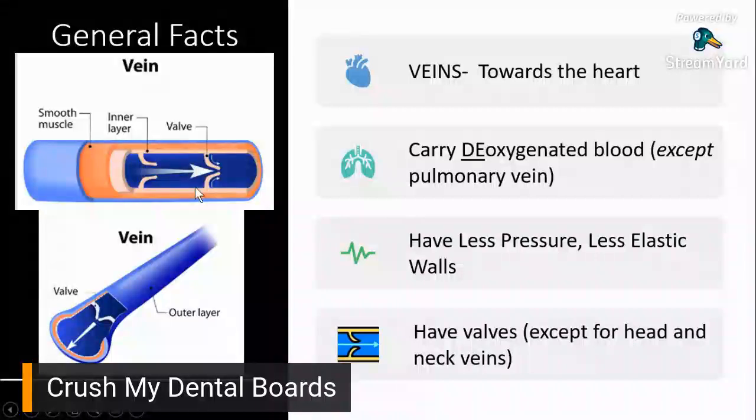So, para saan yung valve? Valve would ensure one directional flow. Okay? Hindi siya yung pabalik-balik, yung blood flow. So, yun yung purpose ng valve. But then for the head and neck areas, walang valves. Okay.